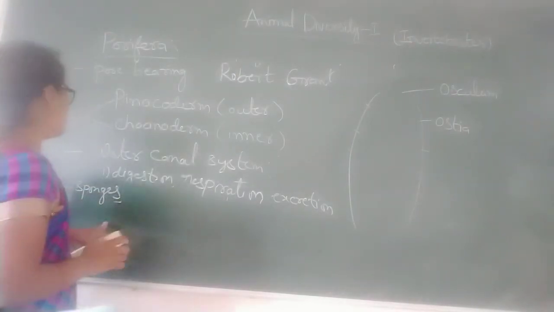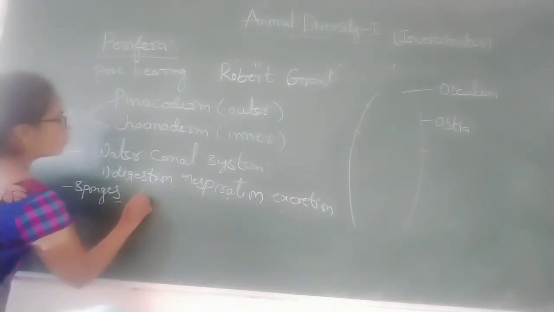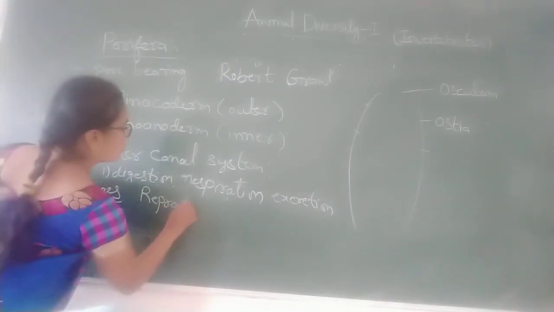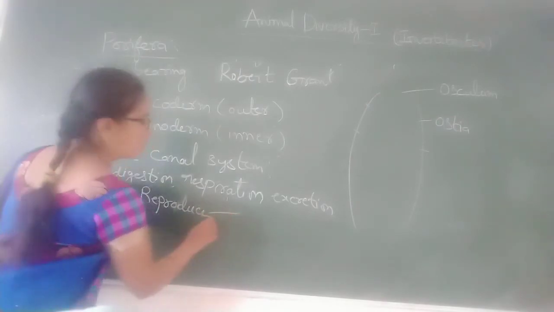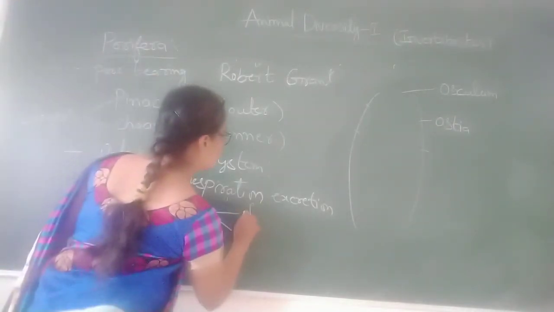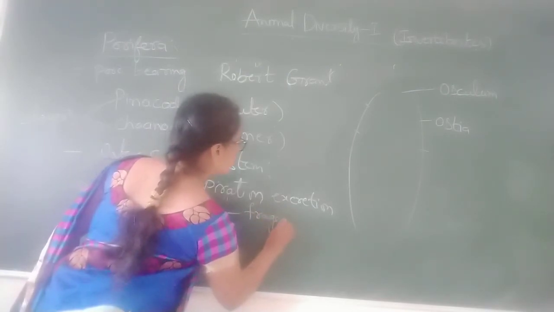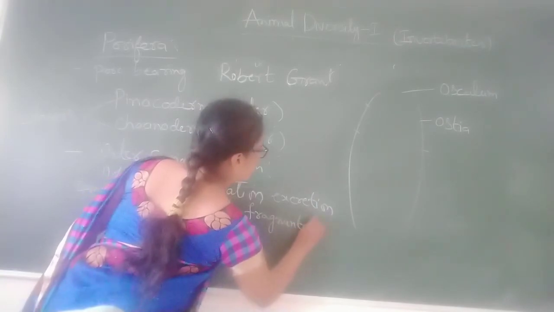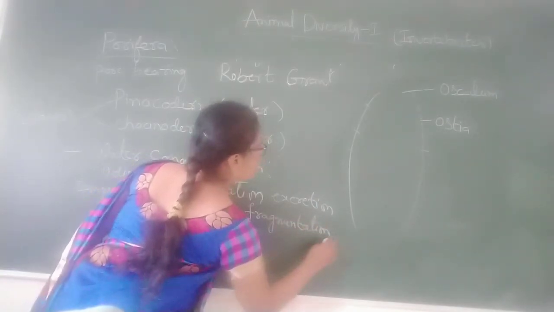They reproduce by asexual and sexual reproduction. Asexual reproduction is by fragmentation and budding.